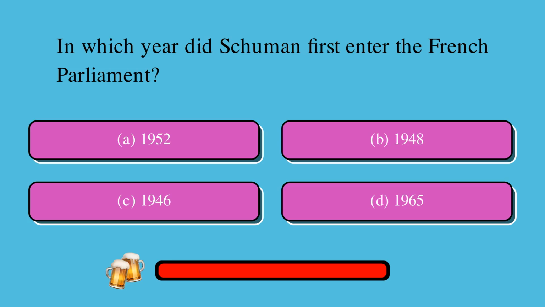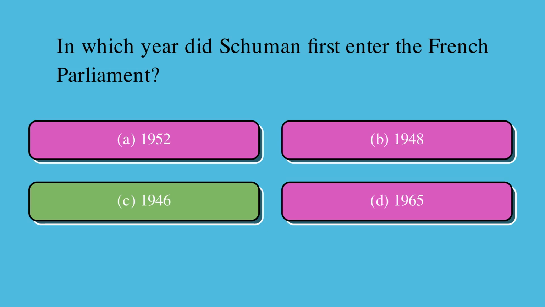In which year did Schuman first enter the French Parliament? Is it A, 1952, B, 1948, C, 1946, or D, 1965? The correct answer is C, 1946.